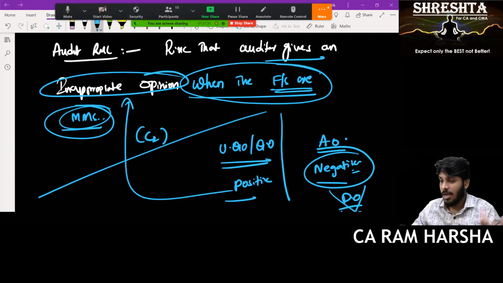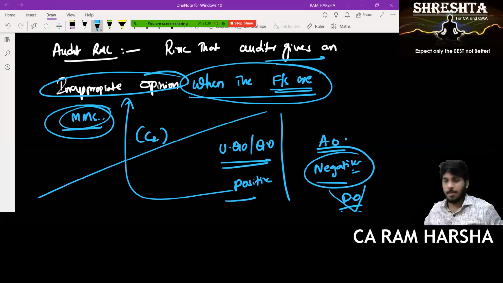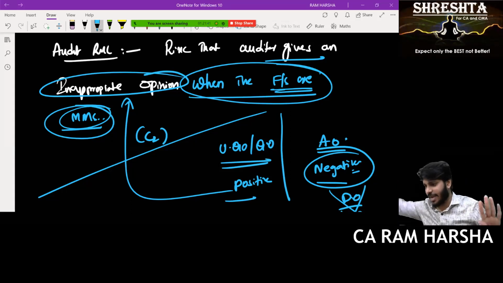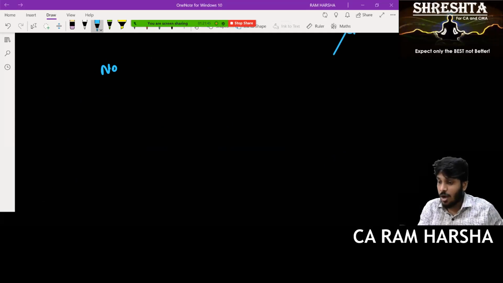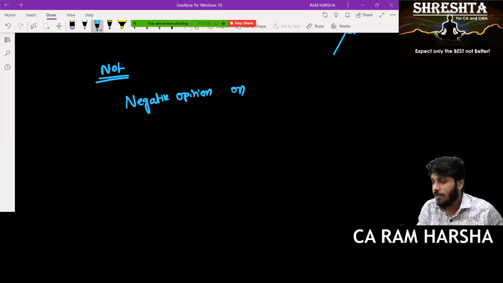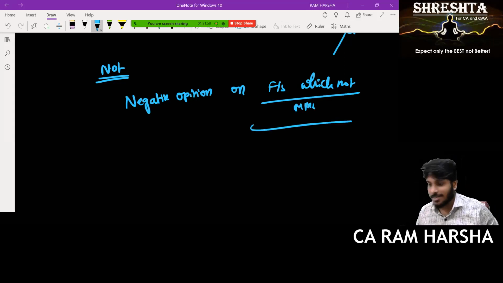Exactly. Suppose you give positive opinion on financial statements which are materially misstated, that is audit risk. Which means what is not an audit risk? Suppose you gave negative opinion on financial statements which are not materially misstated. Can I call this audit risk? No. Are you getting it?